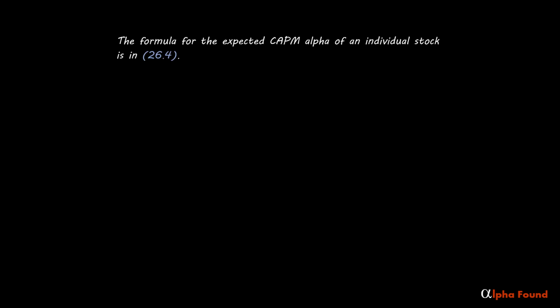The formula for the expected CAPM alpha of an individual stock is in equation 26.4.